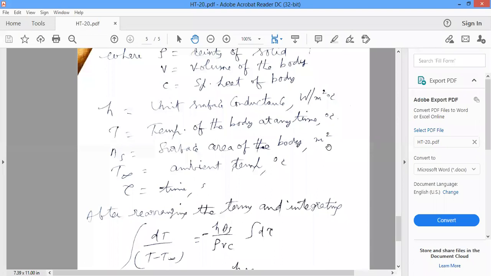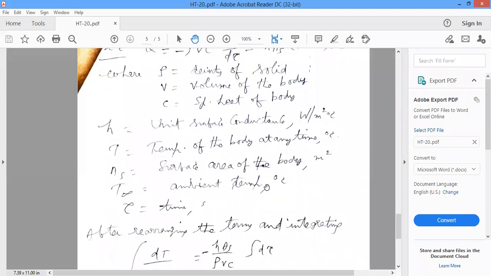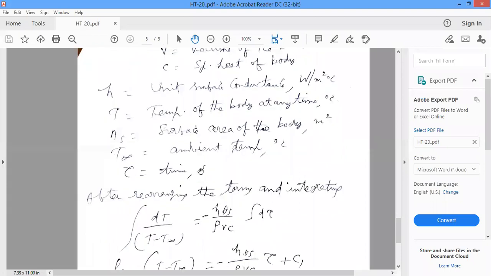T is the temperature of the body at any given time tau. T free stream is the ambient temperature, the temperature of the surrounding liquid, in degree centigrade or Kelvin. Tau is the time in seconds.